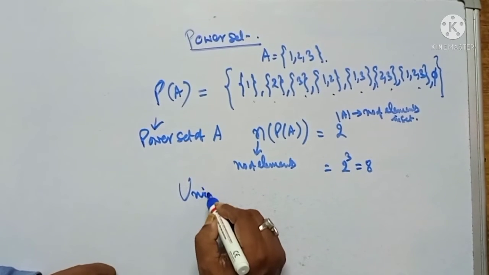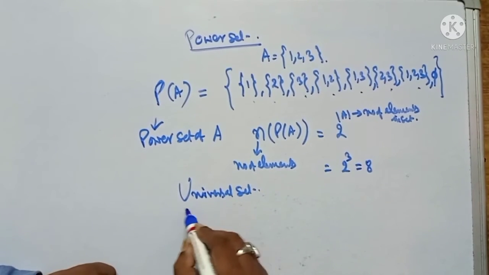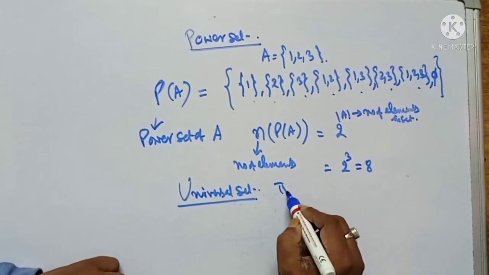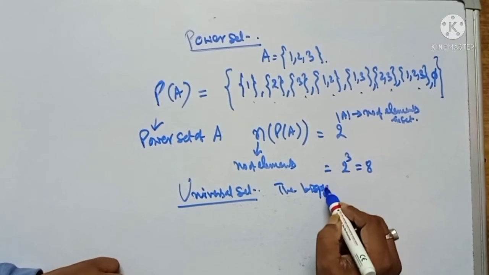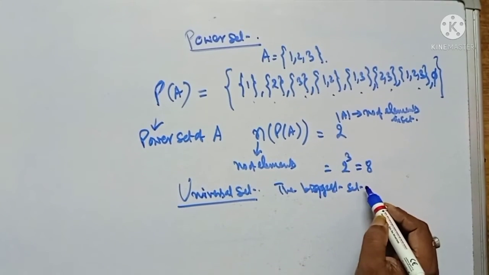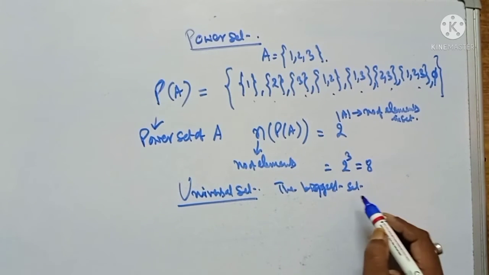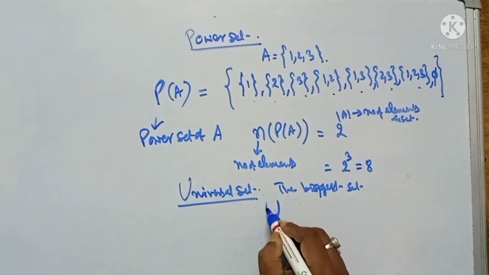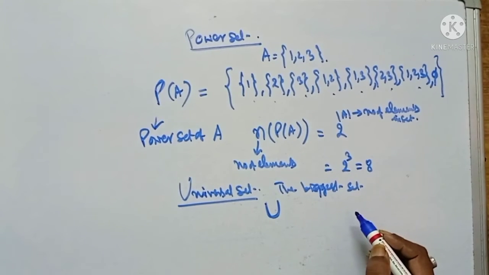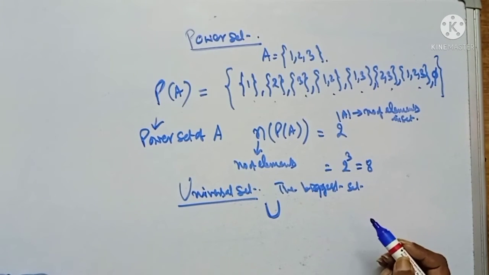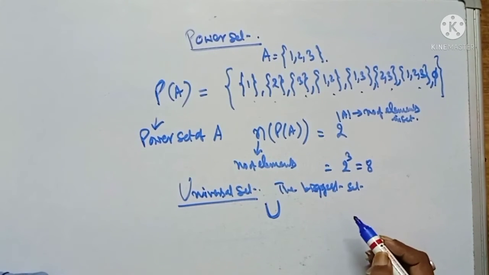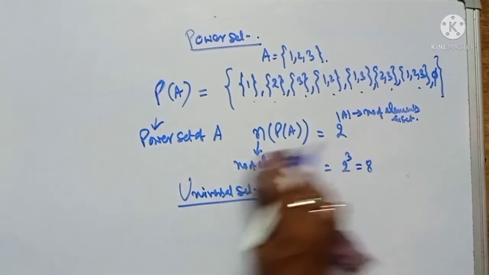Now the universal set. This is the biggest set, such as, for example, the set of natural numbers, the set of integers, the set of real numbers, and this is represented by the capital letter U. And for solving any question, you can also create your own universal set. So now this is all about sets.